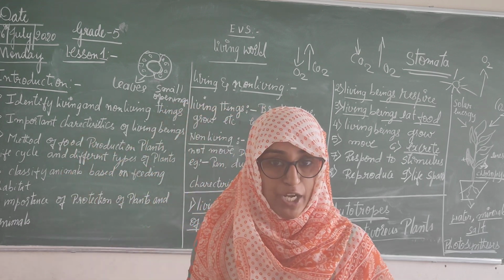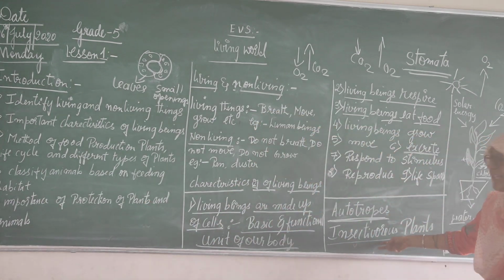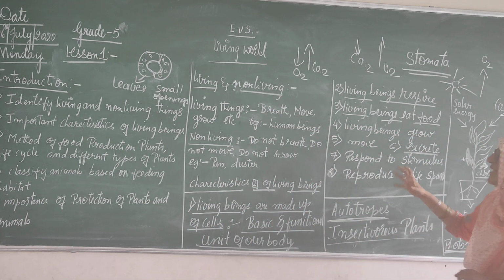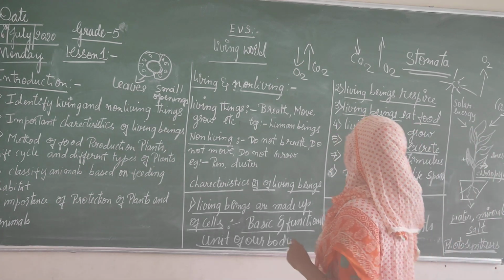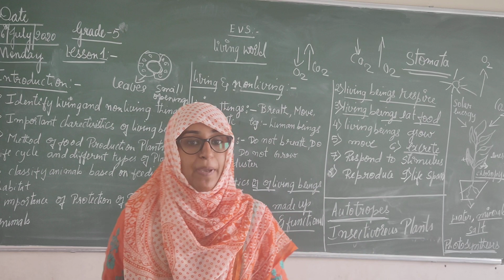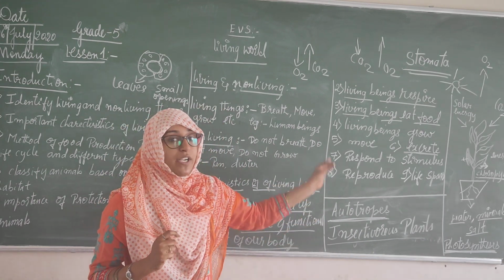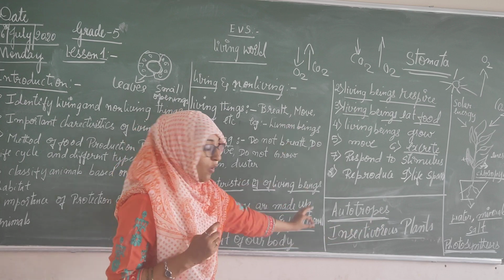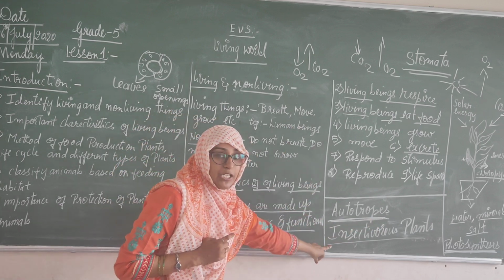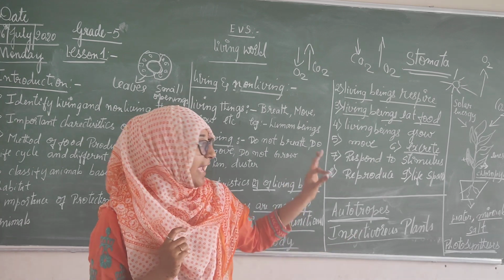They don't take carbon dioxide. They need nitrogen. They are called insectivorous plants. This is how plants take food, or how plants prepare food of their own. This is very important. What is photosynthesis? What are autotrophs? What are insectivorous plants? Very important, students. You have to learn everything.